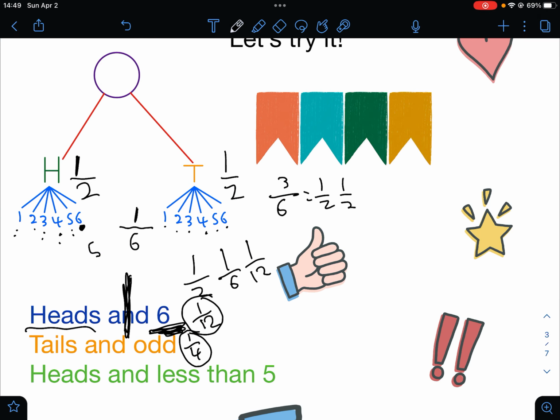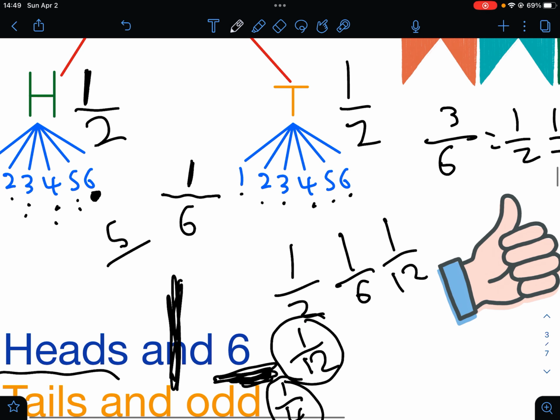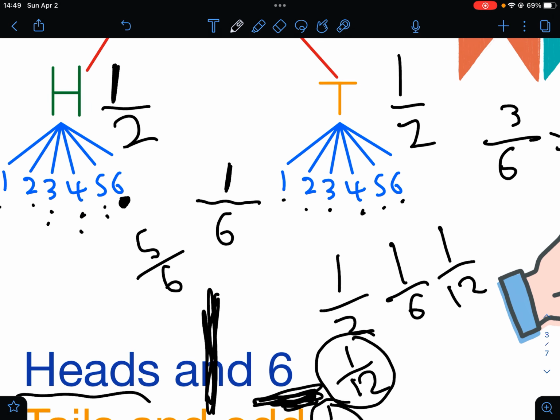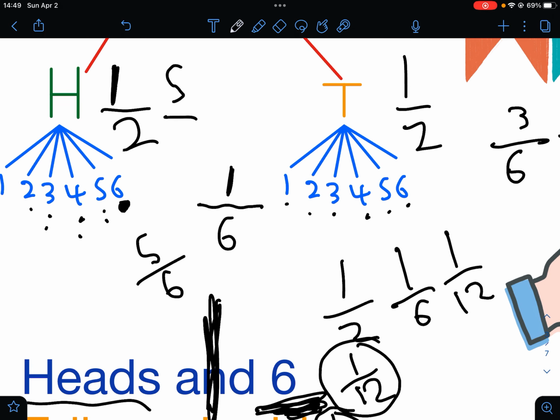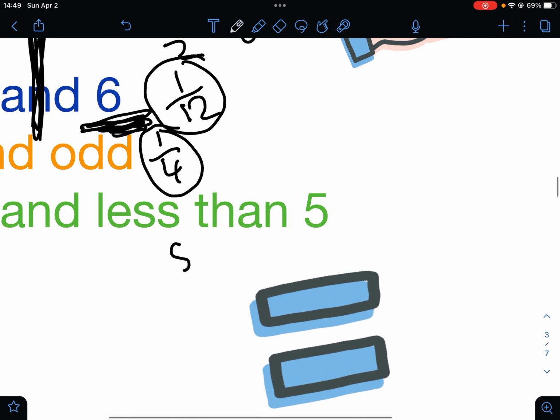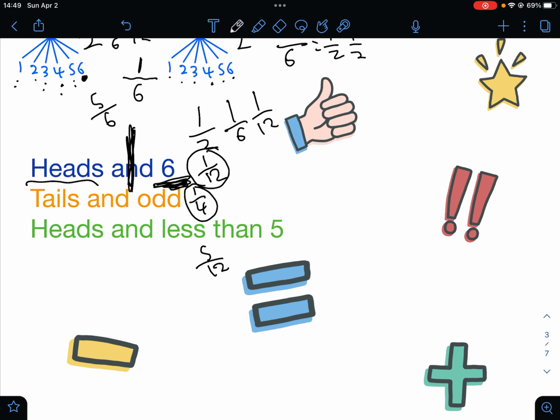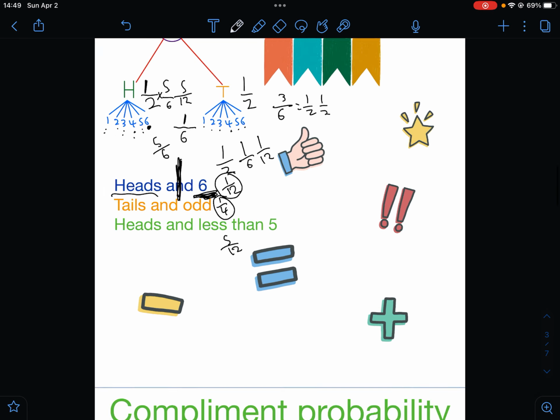So we have 5 favorable outcomes, and there's 6 total outcomes. So we would multiply 5 over 6 by 1/2, which will give us 5 over 12. And 5 out of 12 times we should get heads and a number less than 6.